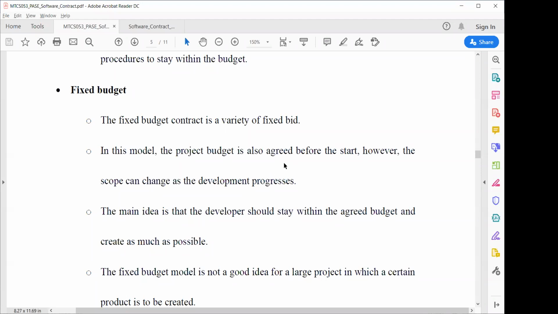So a fixed budget contract is a variety of fixed bid. In this model, the project budget is also agreed before the start. However, the scope can change as the development progresses. So in fixed budget, you have an agreement on the cost, but not on the scope of the project.